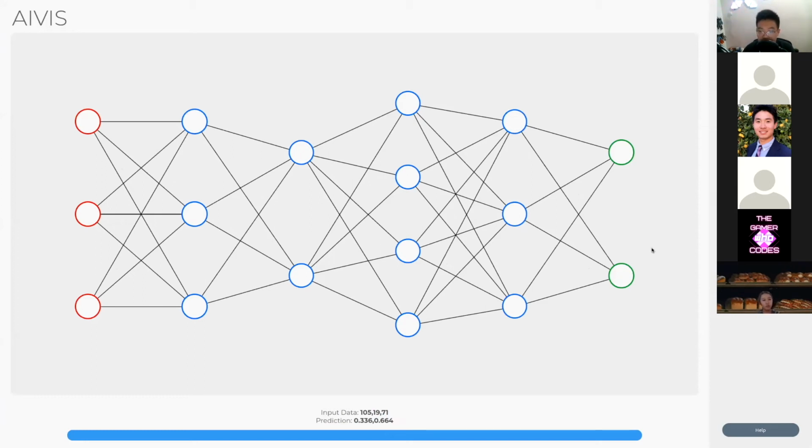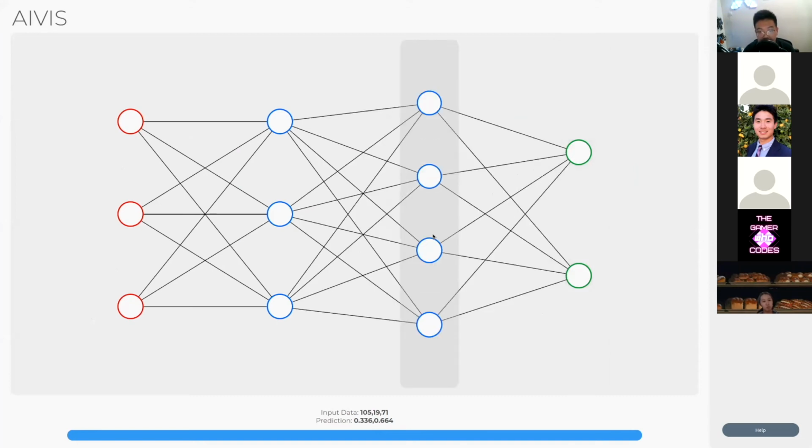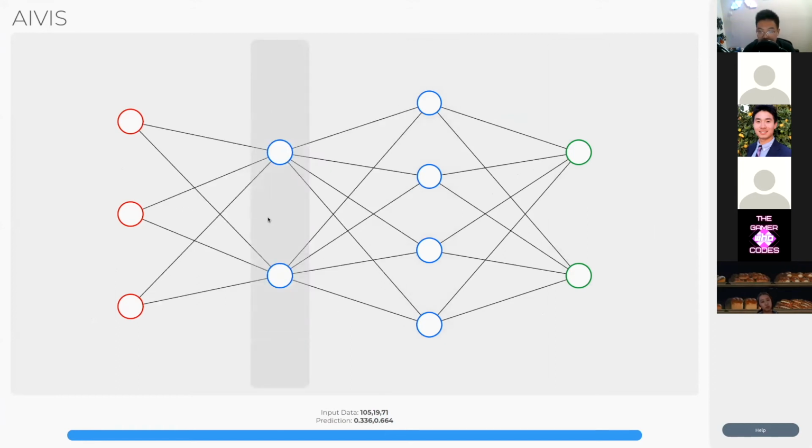Let's say it's not doing so hot, and you want to change the neural network and do it again. Usually in code, you'll have to change your code, change the way you train, all the code and everything, and that is really painful to debug sometimes. But in this case, in Avis, all you have to do is just remove a layer. So this made the neural network simpler. Say we want more neurons right here, we just scroll up. And there we go. We've created a much simpler neural network that looks better as well.